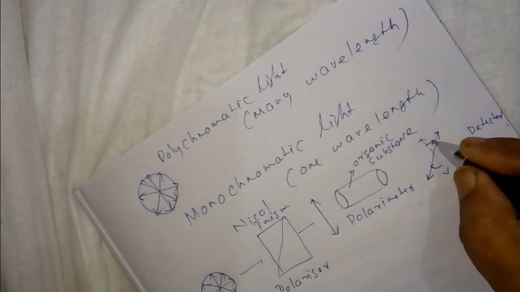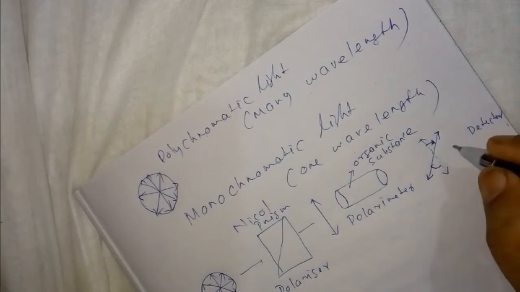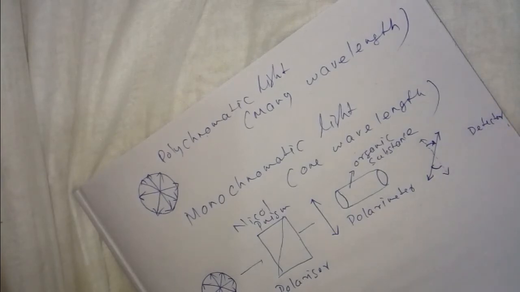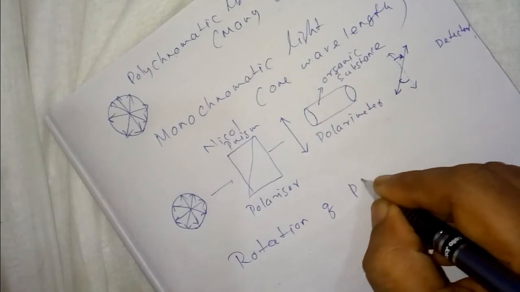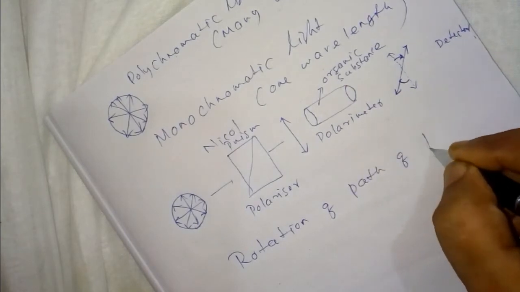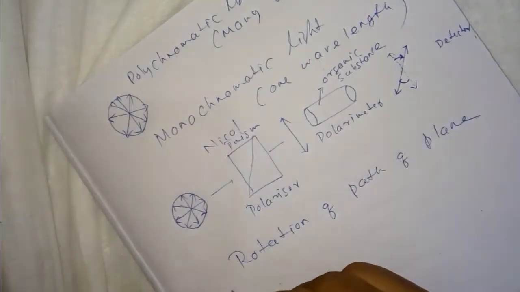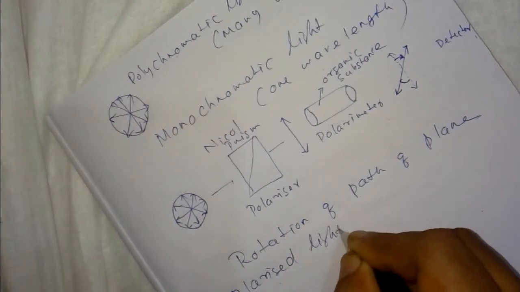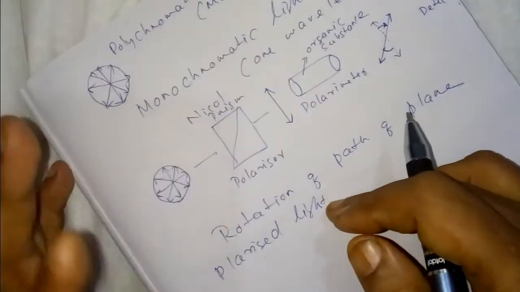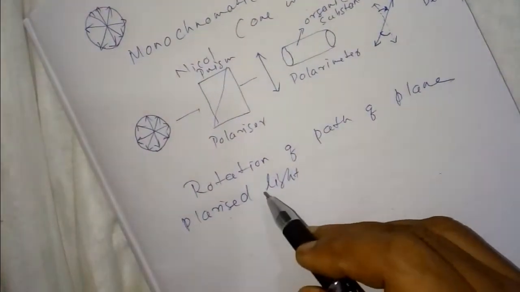So if it rotates in the right hand direction, it is called rotation of the path of plane polarized light. Monochromatic light is also called plane polarized light.